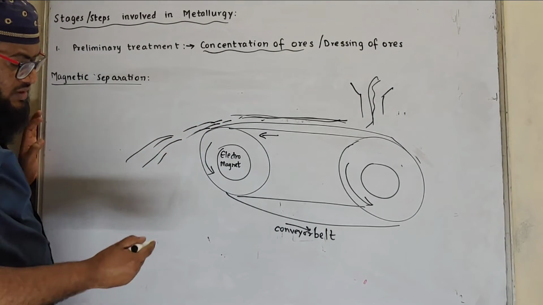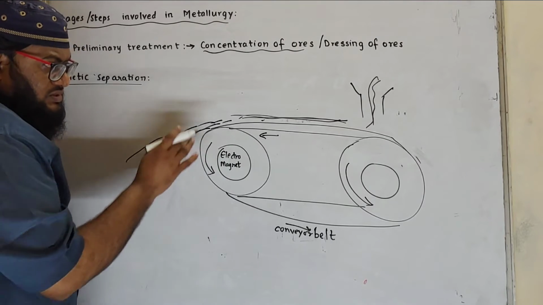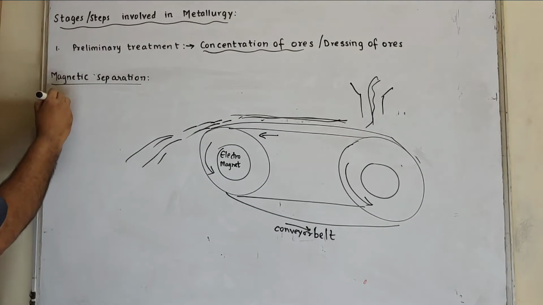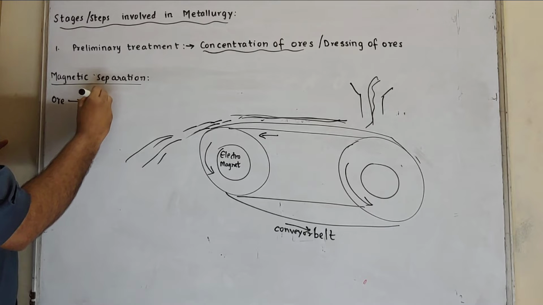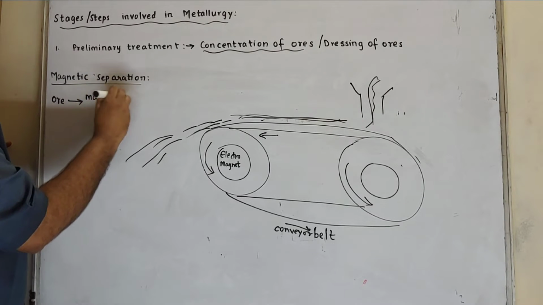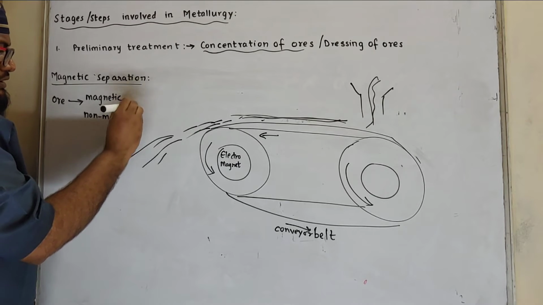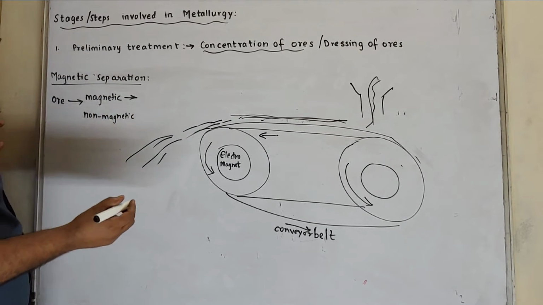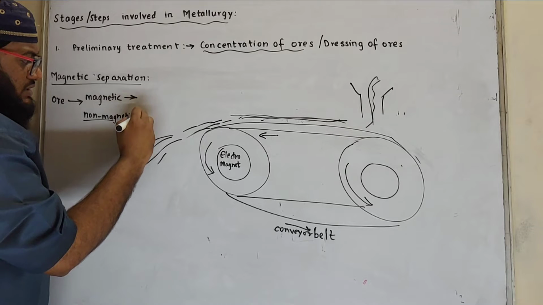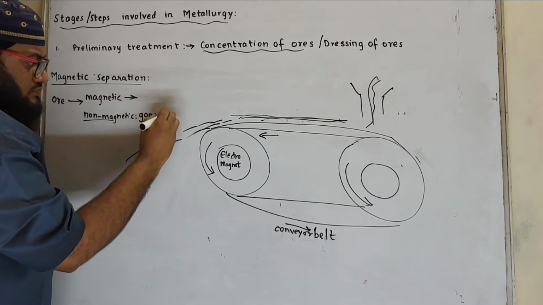Now these ore particles contain magnetic material as well as non-magnetic material. Magnetic material, for example, is iron ore. Non-magnetic is what? Gangue particles.